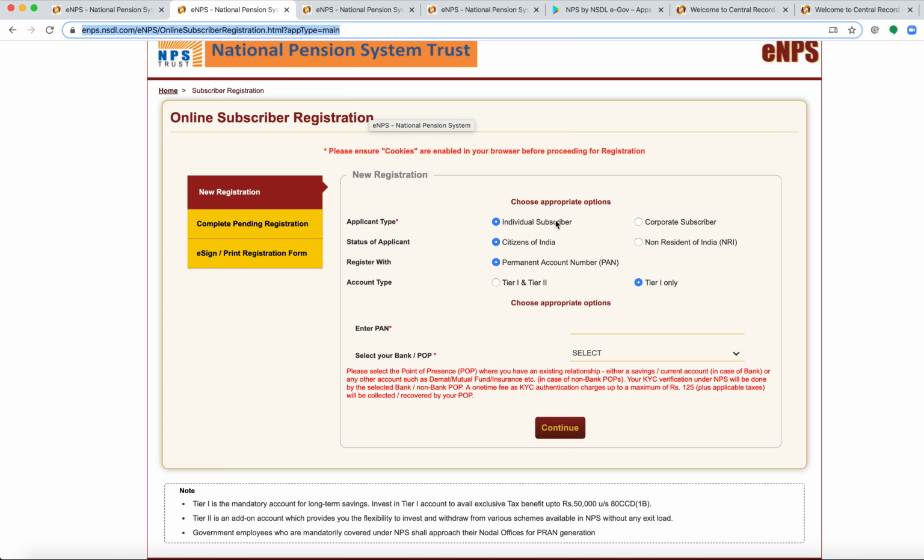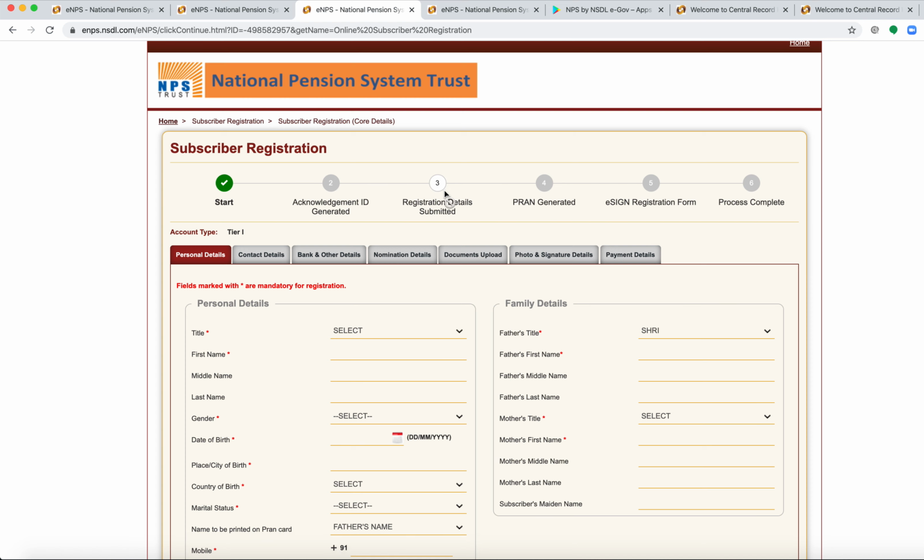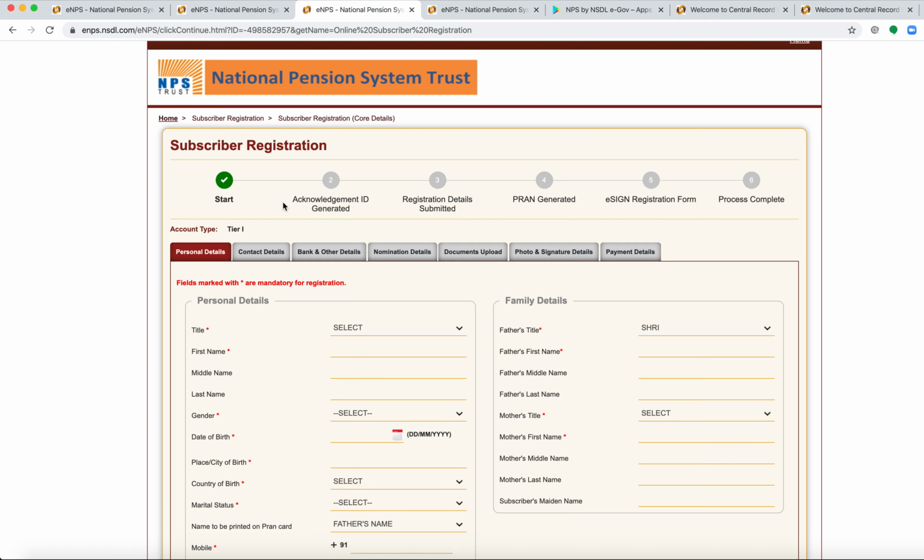We'll have to choose the appropriate options, then enter a PAN number, and select our bank. For the bank you select, you have to ensure that you are able to make the initial contribution through the same bank. Once all the details are filled, click on continue, which will take you to the next page. This is the starting page of the subscriber registration form.